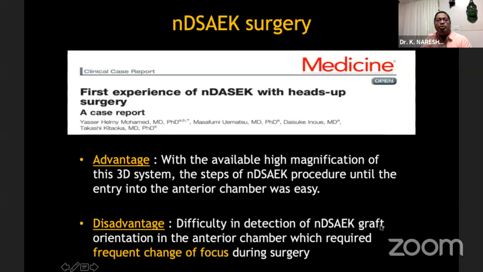This is a paper published in 2017, and it shows the advantage of the DSAEK procedure until they reached the step of corneal entry. But the disadvantage was that as soon as they entered the cornea, the graft orientation, the depth of the graft lying over the iris, or how far it is from the cornea to be replaced, was really a challenge during the surgery. And so we have to adjust the focus repeatedly.